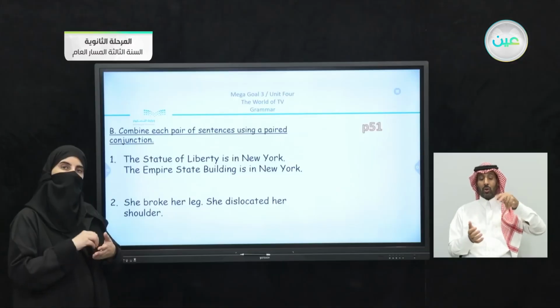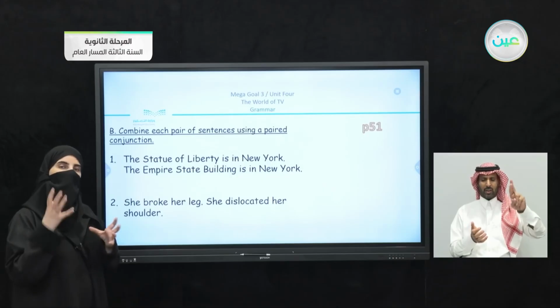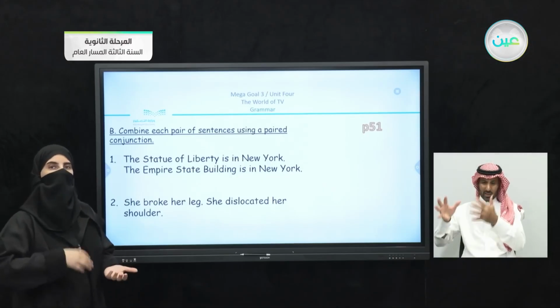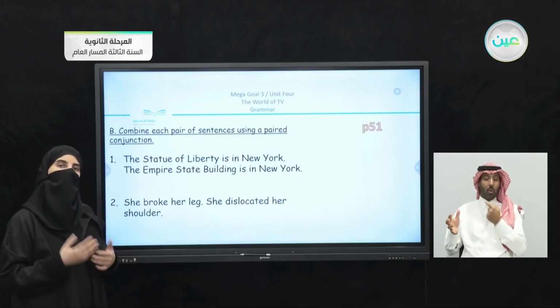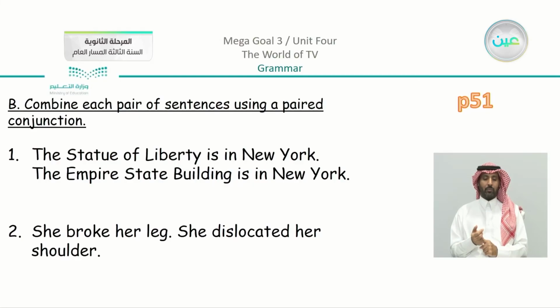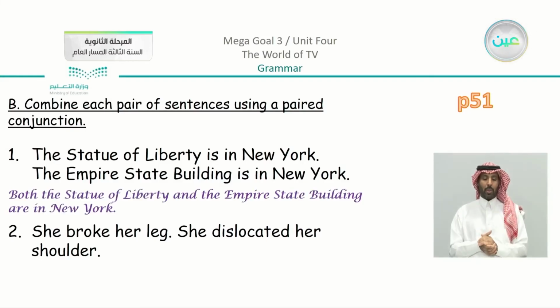Now, the first trick is to highlight in your mind, what are you talking about? Are you talking about nouns, verbs, or adjectives? And then you can decide what to use. So we have here the joining. We can say, of course, we have the Statue of Liberty and the Empire State Building, which are both nouns. So we can say, both the Statue of Liberty and the Empire State Building are in New York.